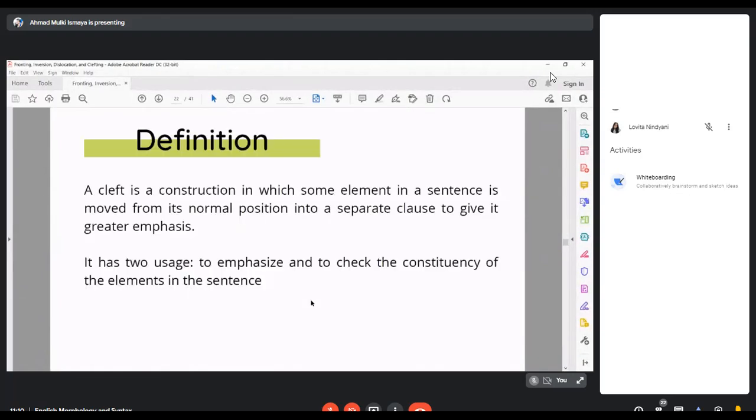So what is clefting? A cleft is a construction in which some element in a sentence is moved from its normal position into a separate clause to give it greater emphasis. It has two usages: to emphasize and to check the constituency of the elements in the sentence. So in simpler terms, clefting is to make a normal sentence into a sentence that can emphasize an element of the sentence. For example, let me give you two examples.